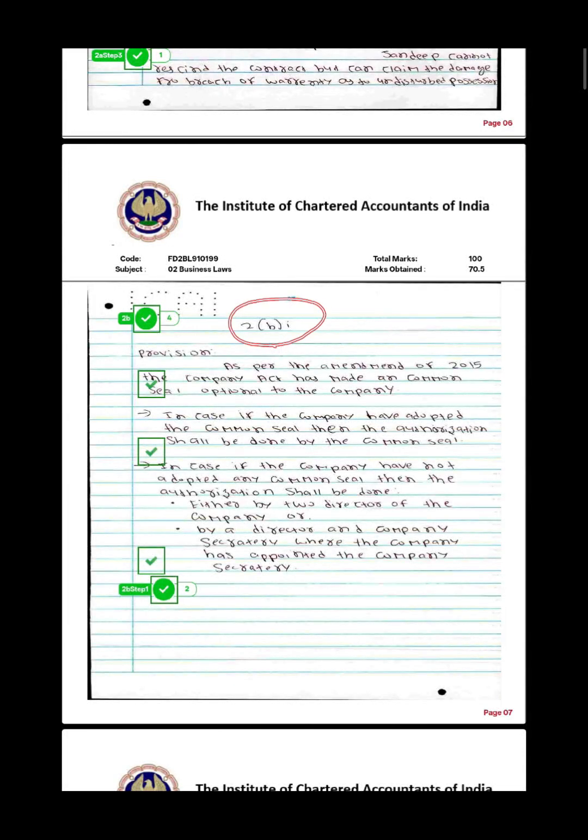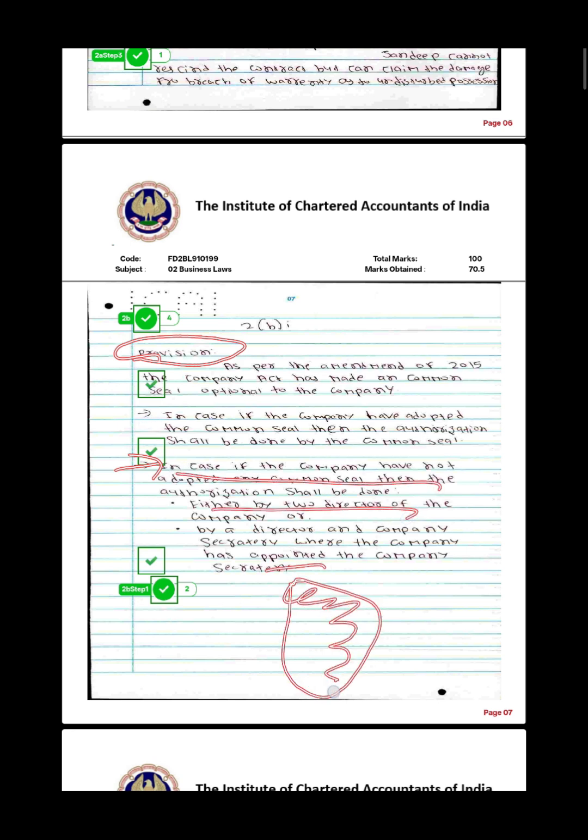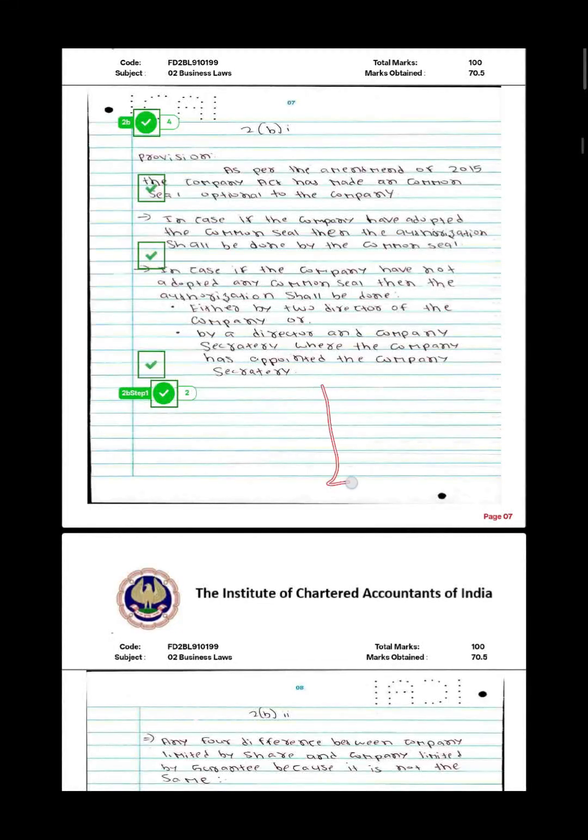After this I went to question number 2b. Again I followed the same pattern. Up to 3 marks, what I followed is provision and conclusion, and for anything greater than 3 marks the pattern is provision, fact, and conclusion. It was obviously a question of less than 4 marks, maybe 3 marks, so I wrote the provision and then the conclusion. Again you can see this much is blank here, so I didn't start my answer from here.